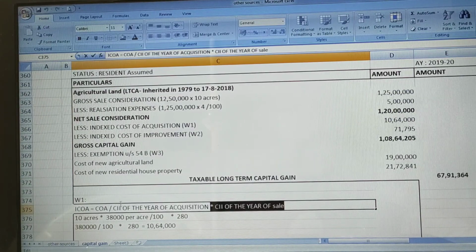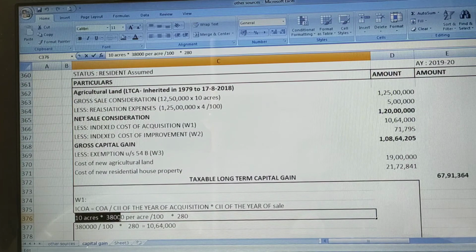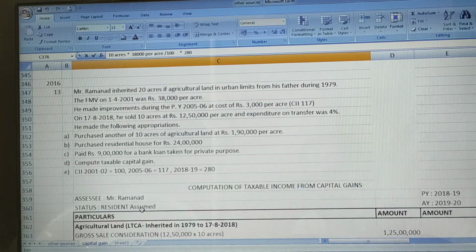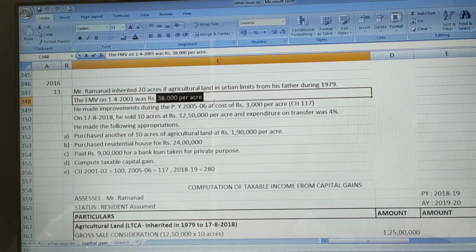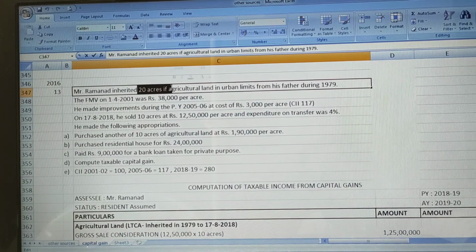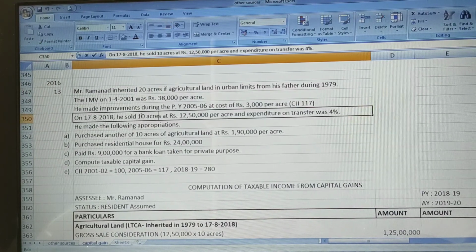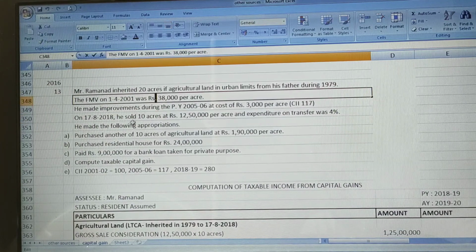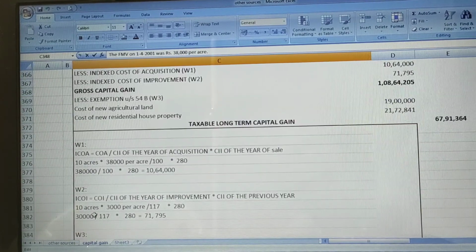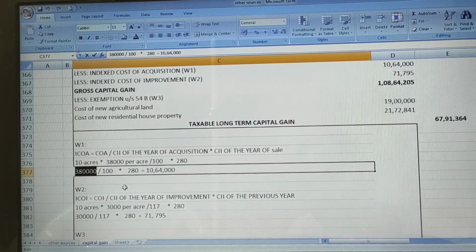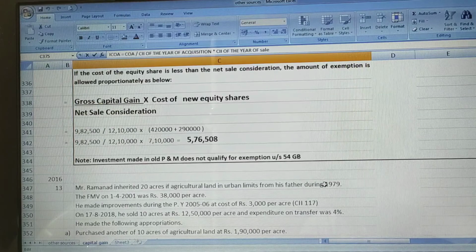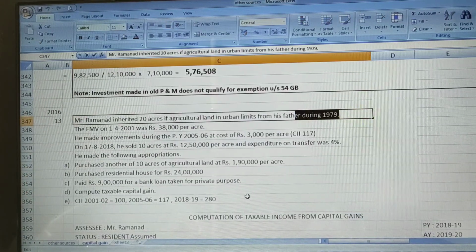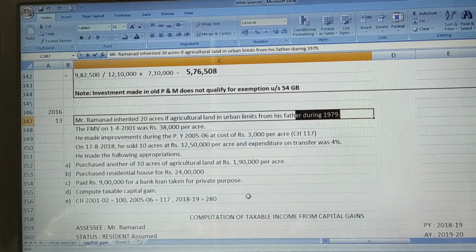In the question, how much land was sold? 10 acres of land was sold, and per acre the land was valued in 2001 at 38,000 per acre. We are not going to consider 20 acres now. What is the cost? Because we have sold only 10 acres, for 10 acres, 10 acres multiplied by 38,000 per acre gives you the cost of acquisition as 3,80,000, divided by the cost inflation index of the year of acquisition. He acquired the land in 1979, but for 1979 we don't have the cost inflation index. It starts from 2001.